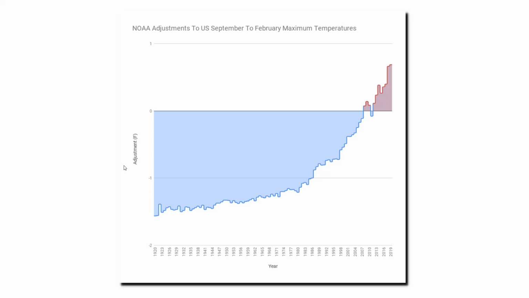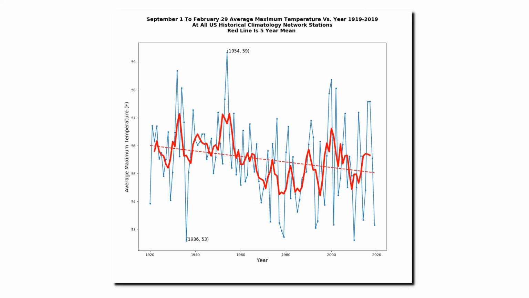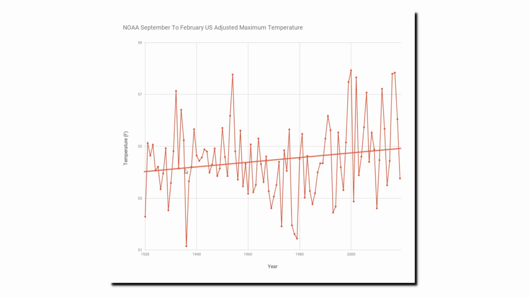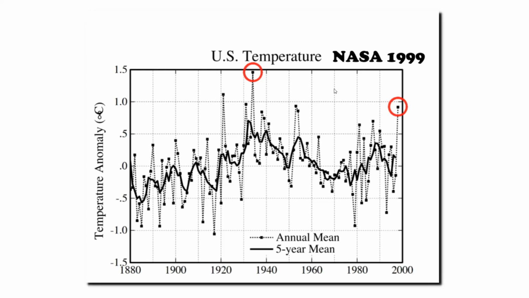This graph shows the amount of tampering which NOAA is doing to the raw temperature data. They cool the past about 1.5 degrees Fahrenheit and warm the present by about 0.5 degree Fahrenheit. This is about 2 degrees of data tampering. And that is how they turn a long-term cooling trend into a warming trend, by good old-fashioned data tampering. NASA does exactly the same thing.